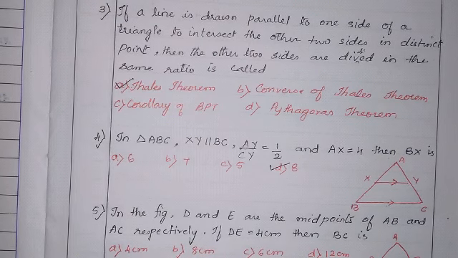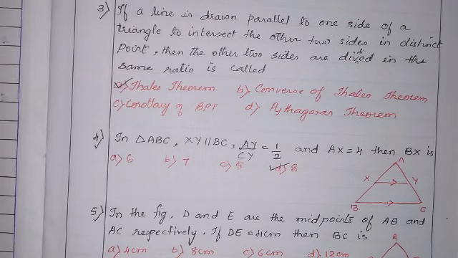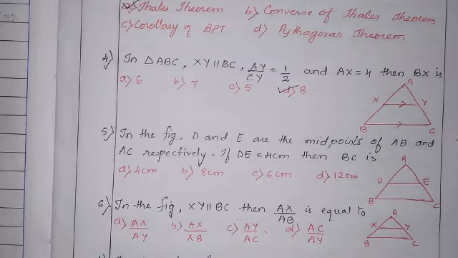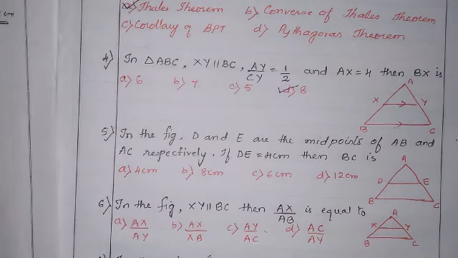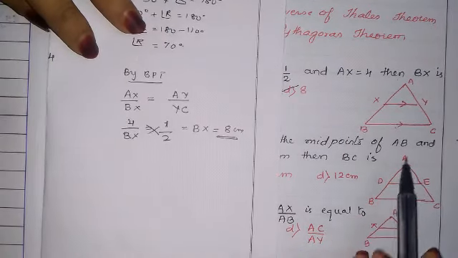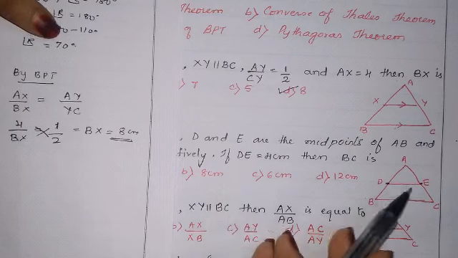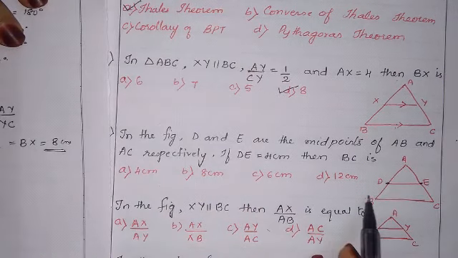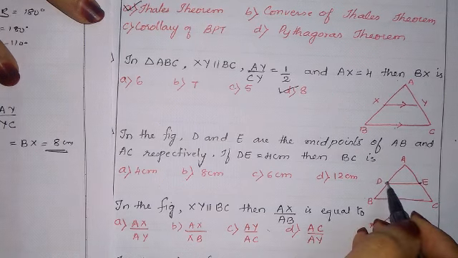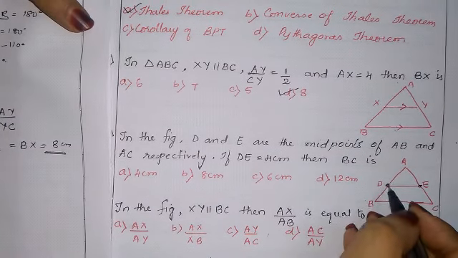Now let us see the next question. In the figure, D and E are the midpoints of AB and AC respectively. If DE is equal to 4 centimeters, then BC is equal to. Okay. Here we can see the figure is given. A, B, C, D and E are the midpoints they have told. If DE is 4 centimeters, then BC is how much?